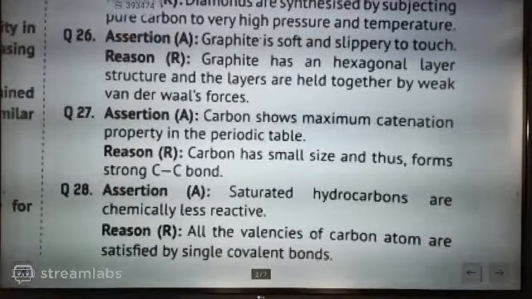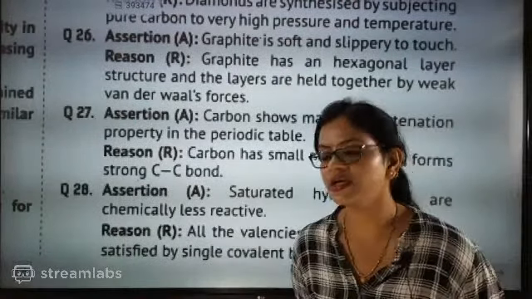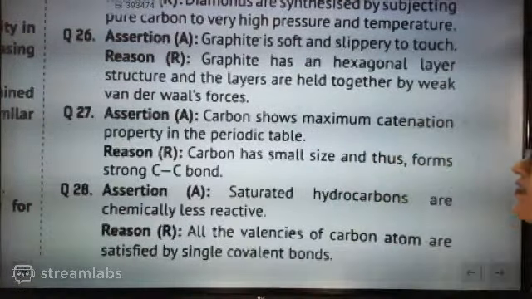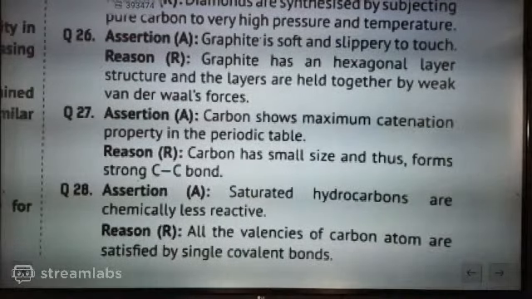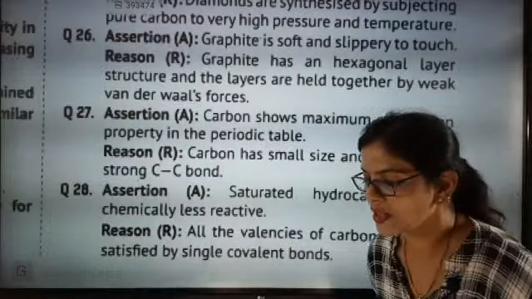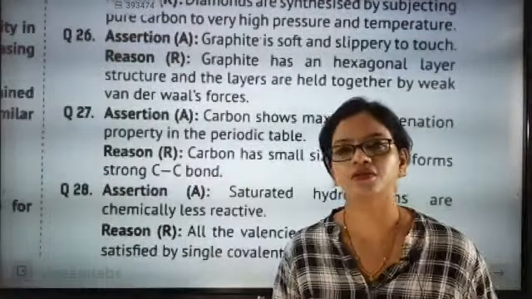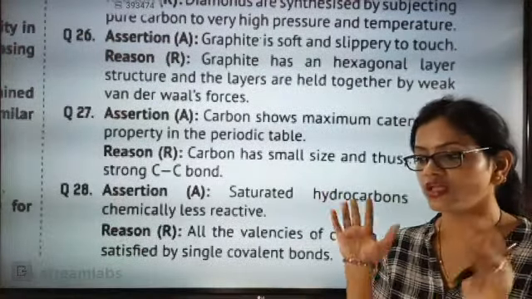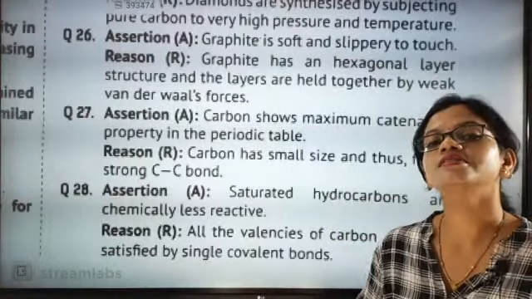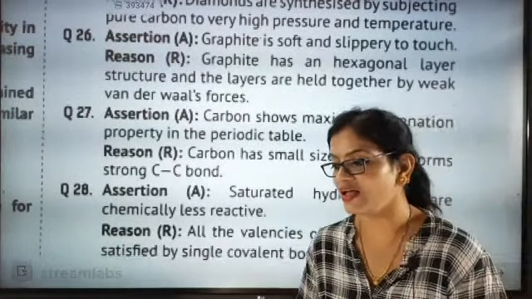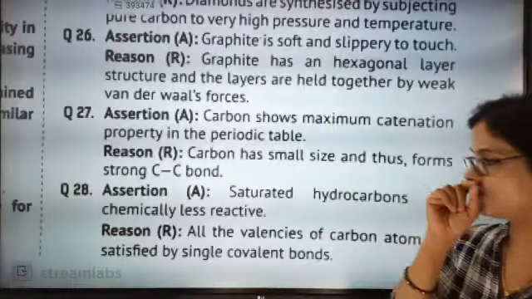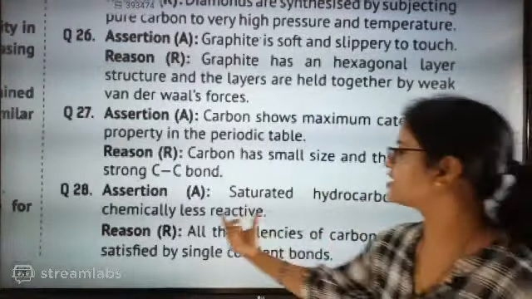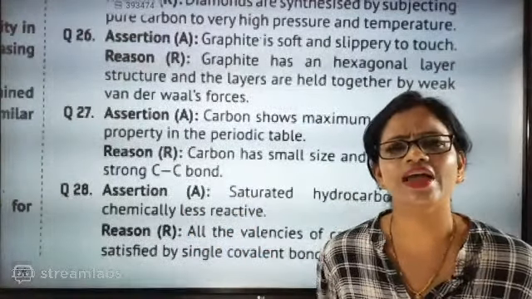Assertion: saturated hydrocarbons are chemically less reactive. Reason: all the valencies of carbon atoms are satisfied by single covalent bonds. This is exactly an open and shut case. It is opening and it is closing also. So you have to think very nicely. The reason is going to create a problem for you. That's why I said this. Saturated hydrocarbons are chemically less reactive. Yes, I am saturated. Why would I be reactive?